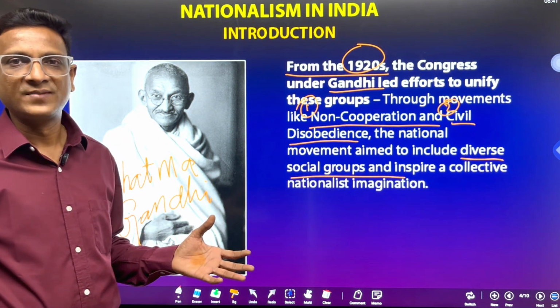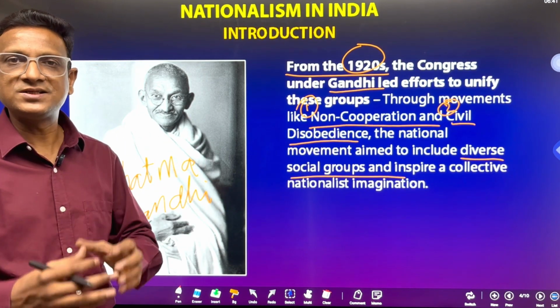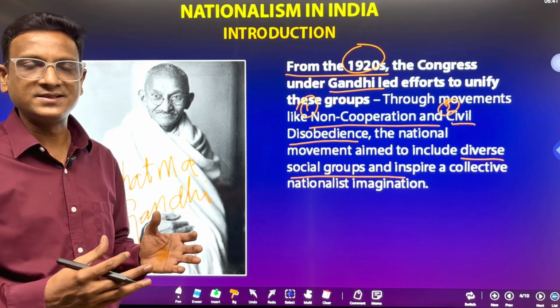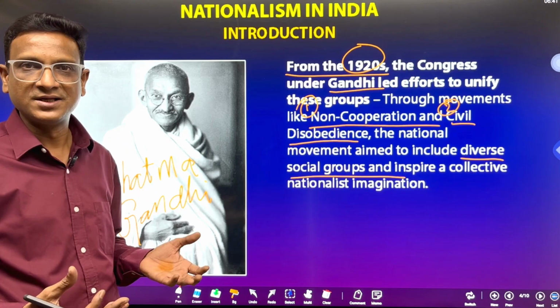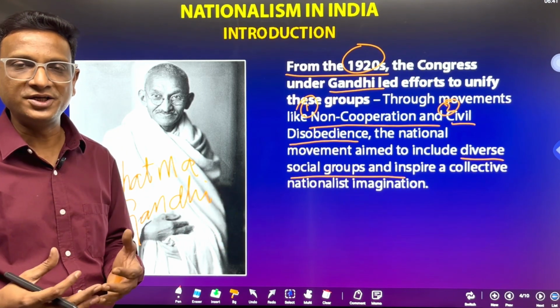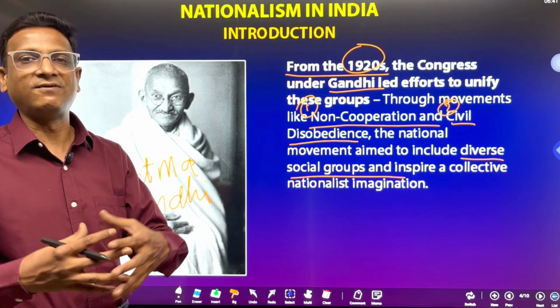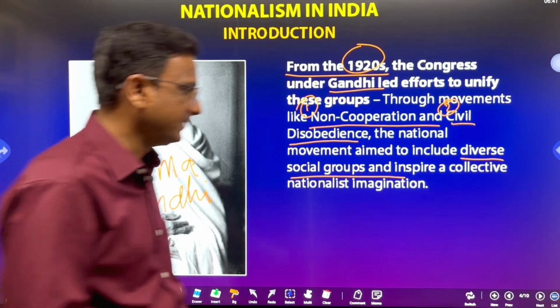That is Gandhiji's aim. People are fighting in different groups. Different groups means small groups, different fights. Their aims are different, goals are different, but they are fighting against the British. But Gandhiji's idea is that their goal is one. They are all fighting against the British. If we all fight together, then we can win the fight. That is the idea of Mahatma Gandhi.